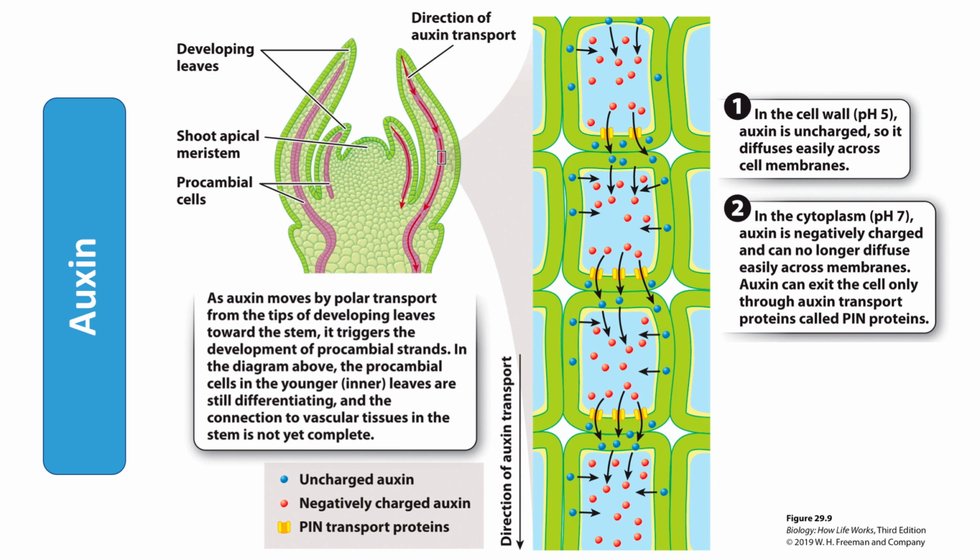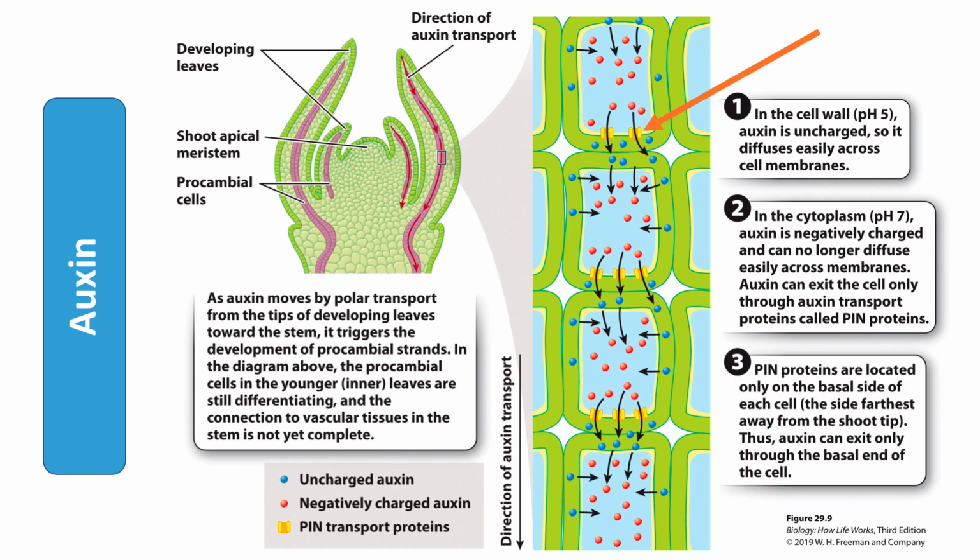The negative charge that then results prevents auxin from moving easily back across the plasma membrane. In order for auxin to leave the cell, a plasma membrane transport protein known as a PIN or PIN protein is then required. By restricting the placement of PIN proteins to only one face of the cell, plants can control the direction of auxin movement.